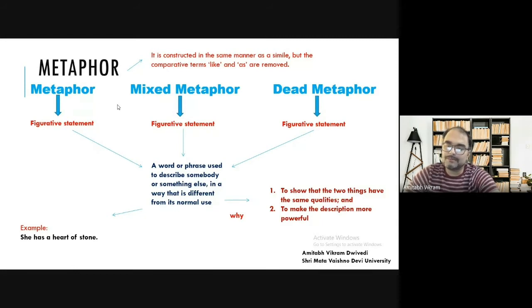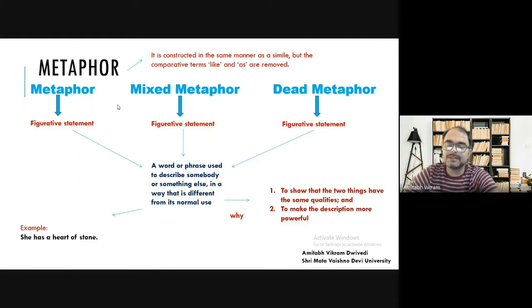And why does a poet do this type of thing? First of all, a poet is a poet because a poet does this. A poet uses metaphors and figurative statements. That's why a poet is called a poet, and that's why it falls under poetry, because it is not a language of communication. That is a thing we need to remember.